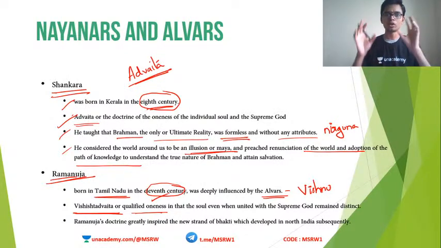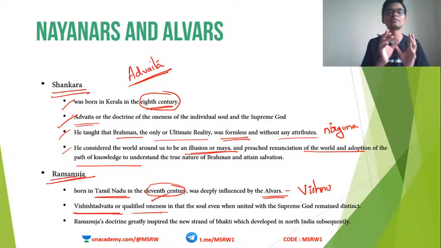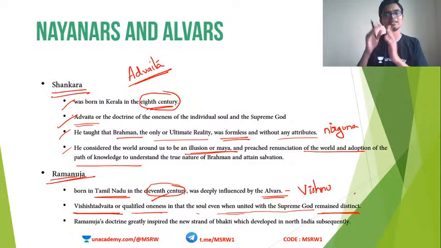So the Jivatma and Paramatma in the end are a unity, but at the same time Jivatma is different from Paramatma. That is what Ramanuja said in his concept of qualified monism, or Vishishtadvaita. So the soul, even when united with the Supreme God, remains distinct.